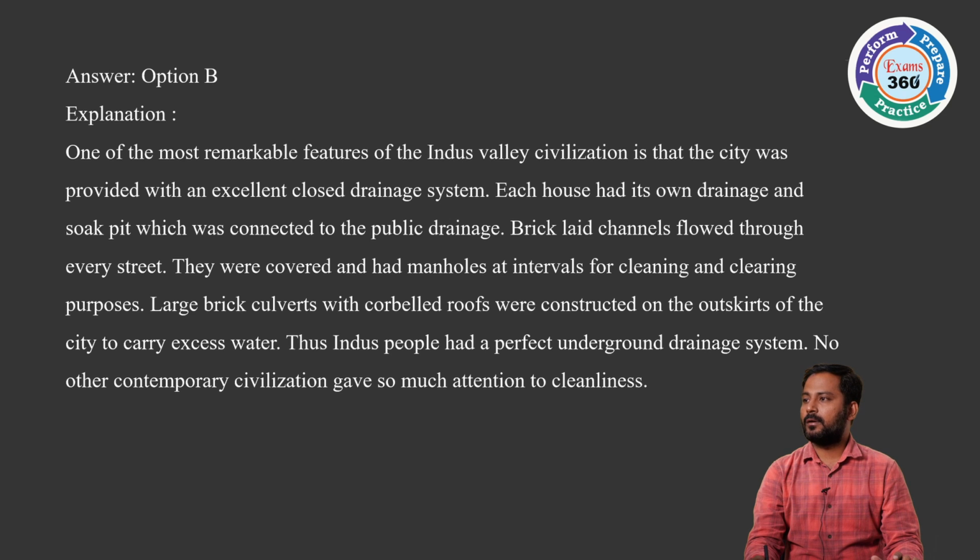One of the most remarkable features of the Indus Valley civilization is that the city was provided with an excellent closed drainage system. Each house had its own drainage and soak pit which was connected to the public drainage. Brick laid channels flowed through every street. They were covered and had manholes, very very important, at intervals for cleaning and clearing purposes. Large brick culverts with corbelled roofs were constructed on the outskirts of the city to carry excess water. You must focus on the IVC town planning and drainage system.